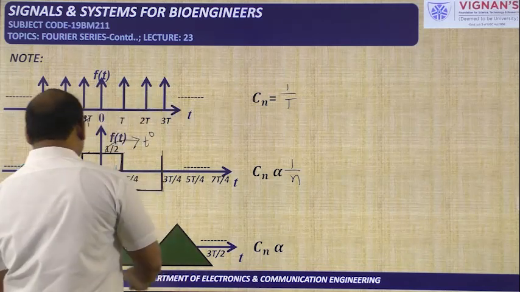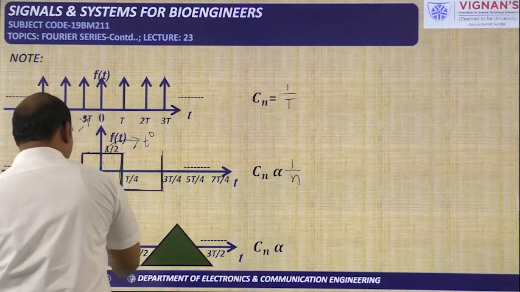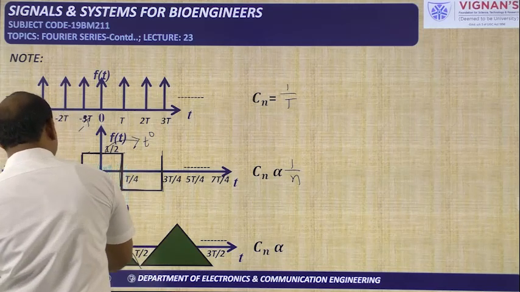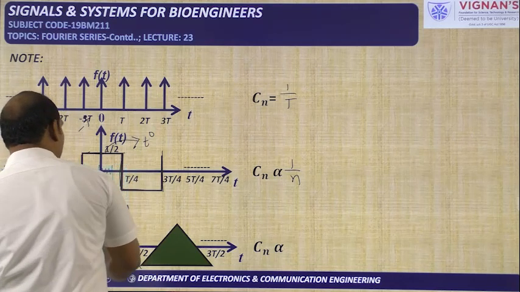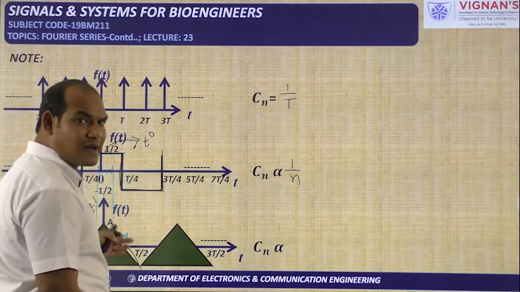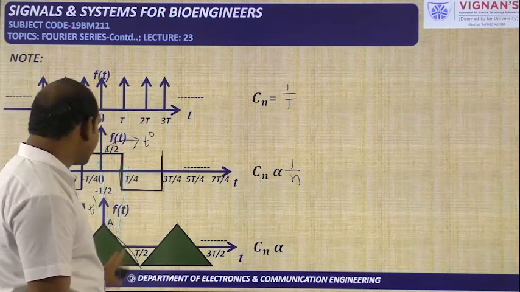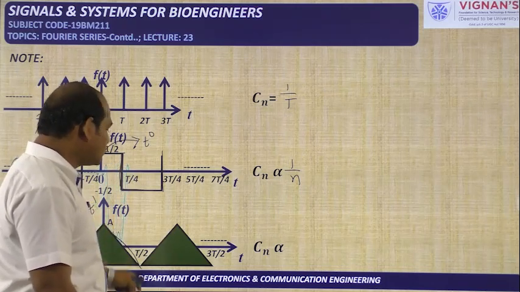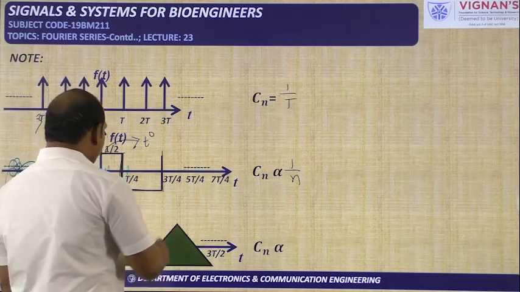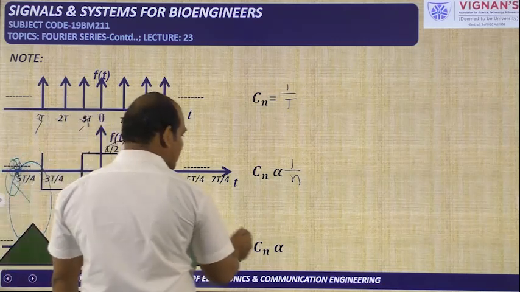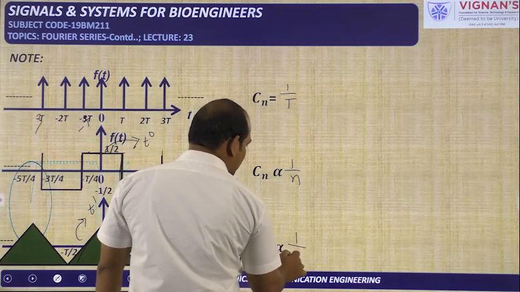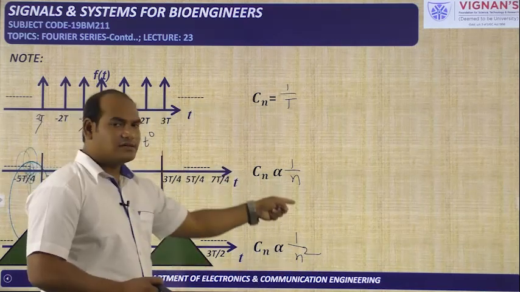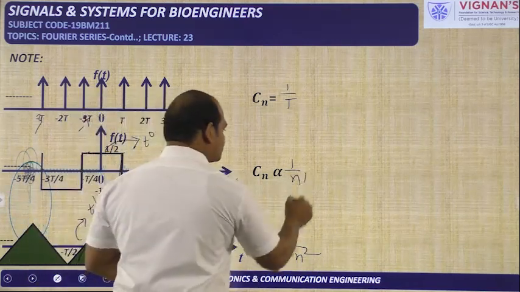But just now, in our previous problem, we took a triangle signal. If you see the mathematical expression for these ramps, you get t power 1, 4a by capital T into small t plus a. That means it is related to t power 1 only. So whenever it is related to t power 1, Cn is proportional to 1 by n square. T power 0 gives 1 by n, that is 1 by n power 1.